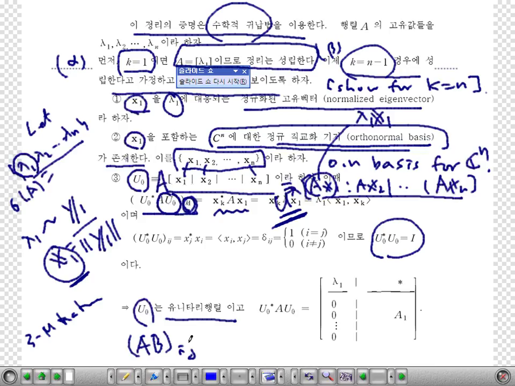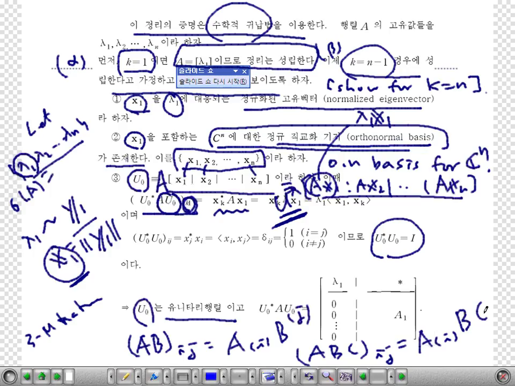You have seen the ij entry of a product B C is the i-th row of B times the j-th column of C. So here you have the k1 entry: the k-th row of U0 star and the first column, A times x1, like this.